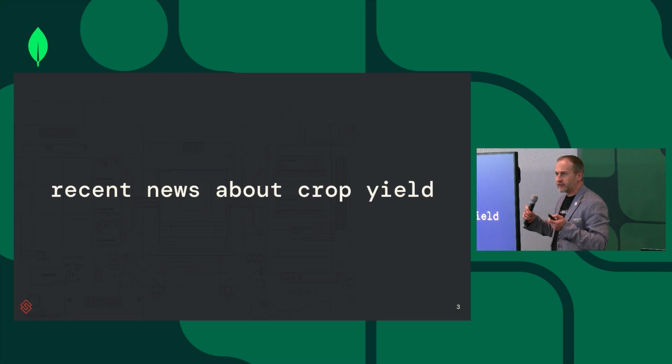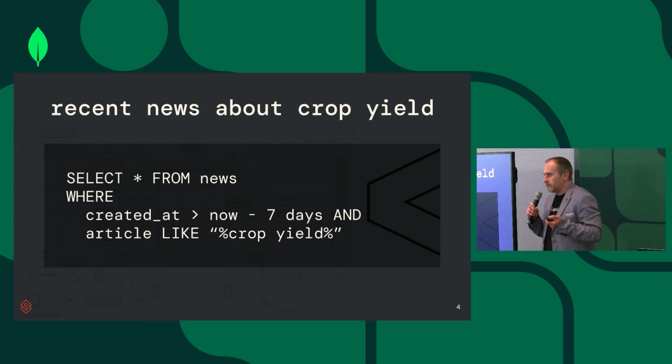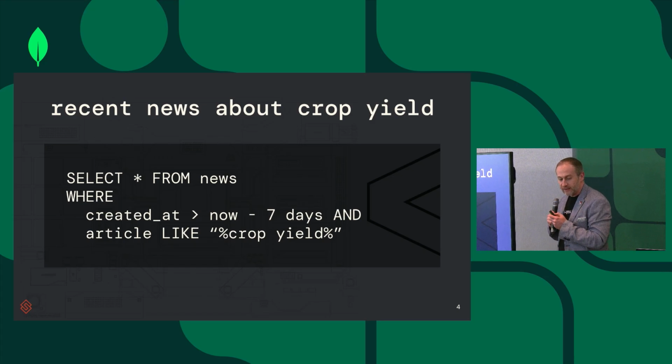This is an analyst in agriculture, and this is what they care about. So how should we handle that query? A naive way would be to just turn it into SQL: select asterisk from news where created at is now minus 7 days and article like crop yield. So this is one way of handling this, and we'll now talk about why this is challenging.